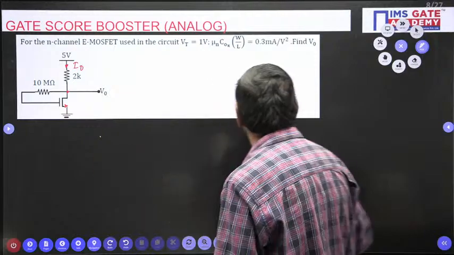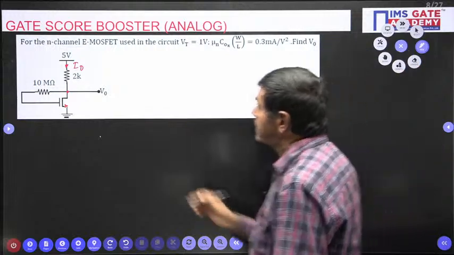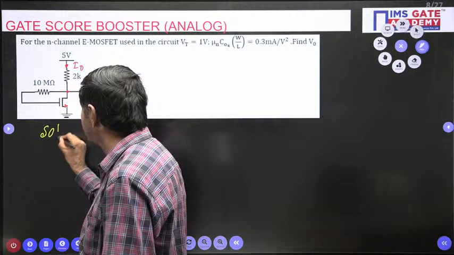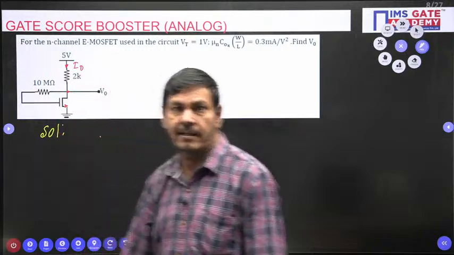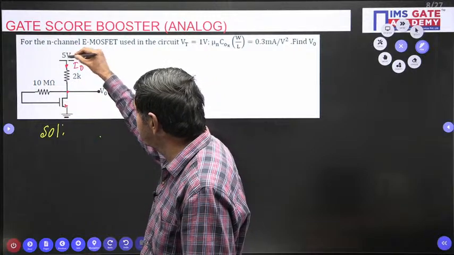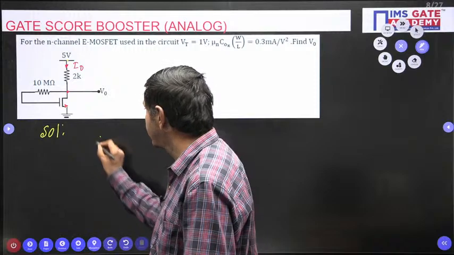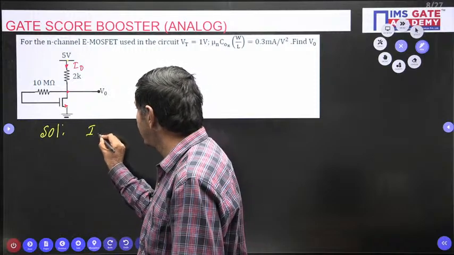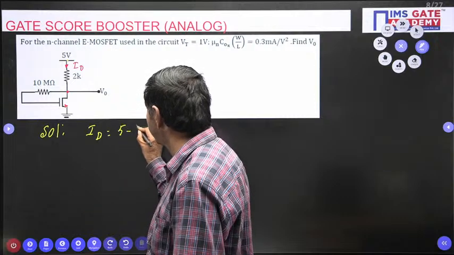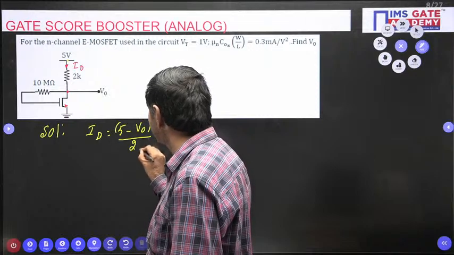Here the point you have to remember is, my question is, can you say what drain current is passing in the network? Drain current means current across 2K. I can write 5 minus V naught by 2K. I say the drain current is calculated by 5 minus V naught divided by 2K, which I can write directly.